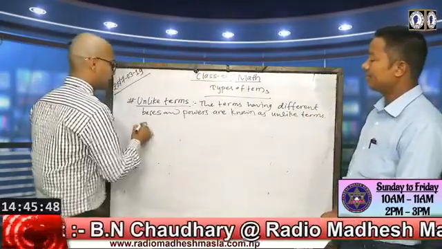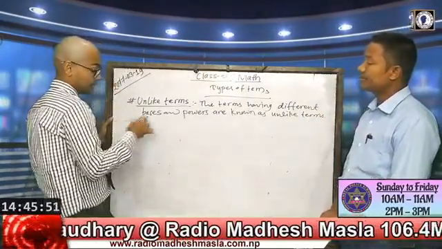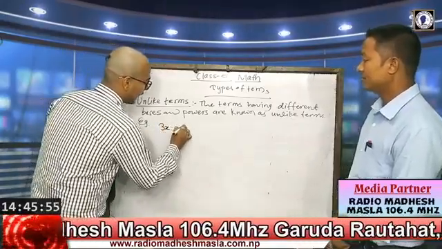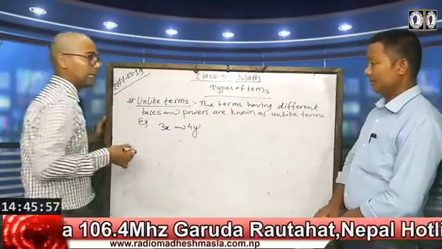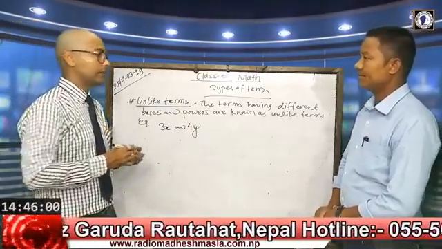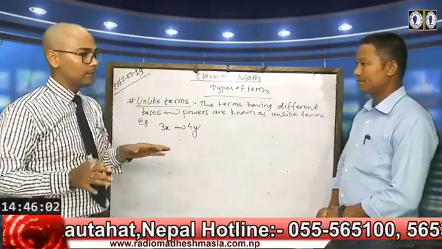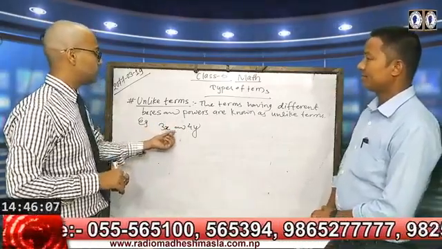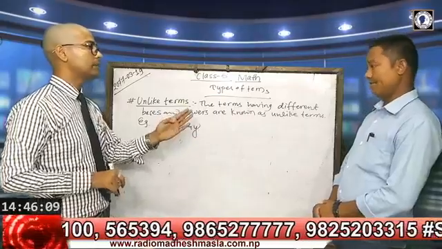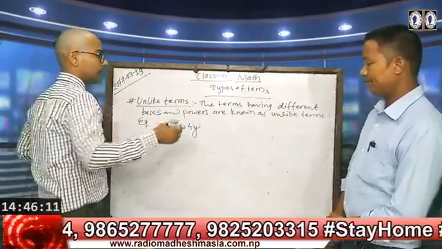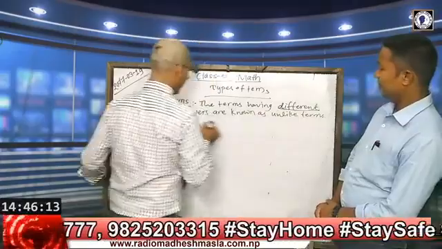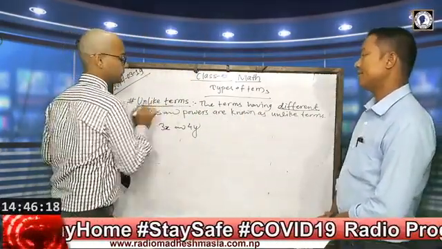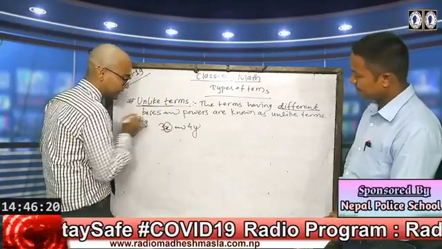For example, suppose there is 3x and 4y. In this also, whether their coefficients are the same or not, we don't have any problem with coefficients. We should only focus on bases and powers. If the bases and powers are different, then they are known as unlike terms. So here we can find it easily.